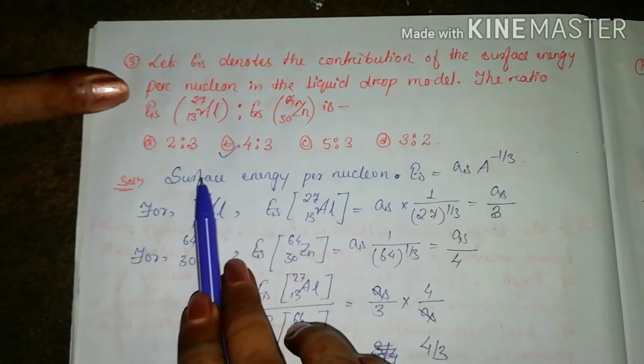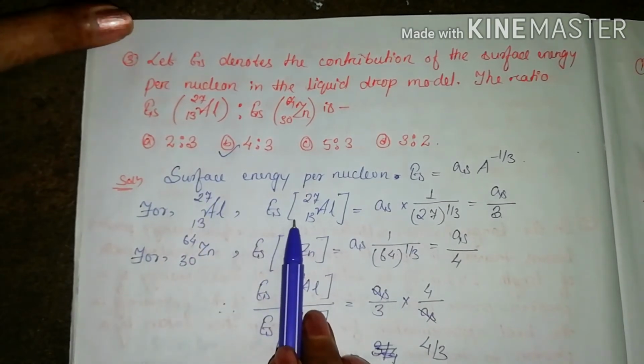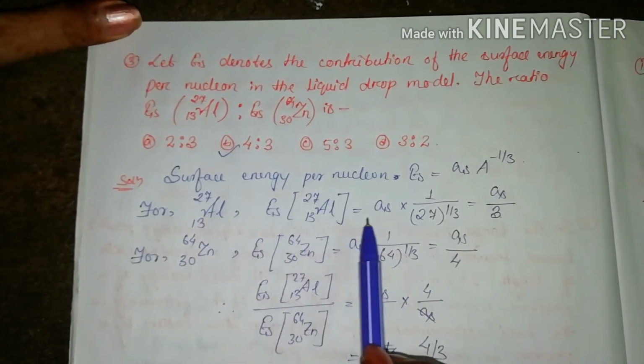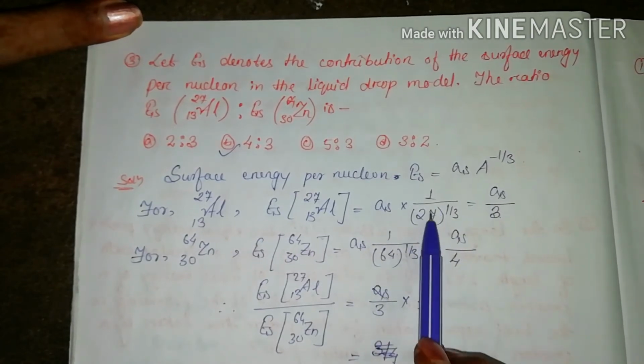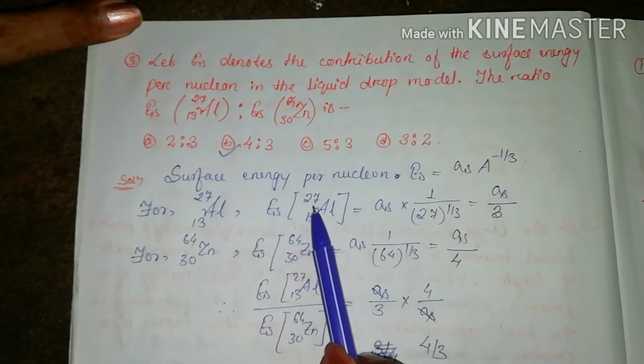So for this nucleus, we will calculate the surface energy contribution. So it is AS into A to the power minus 1 by 3, that is 1 by A to the power 1 by 3. So for this nucleus, A is how much?